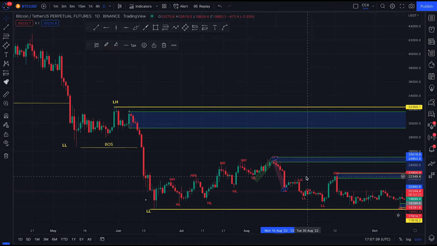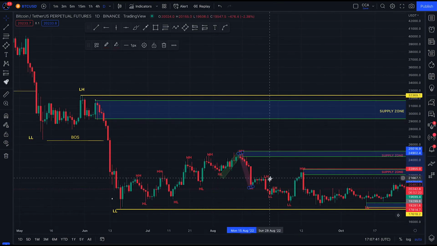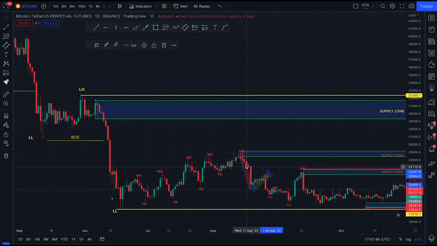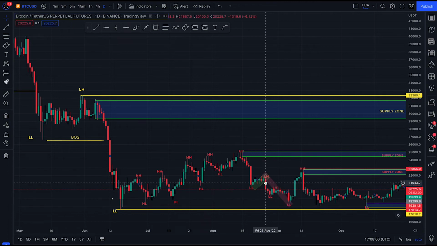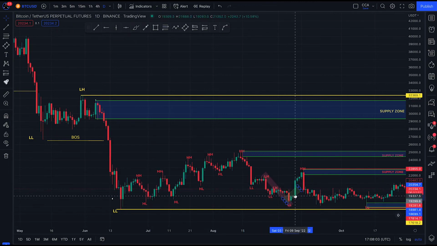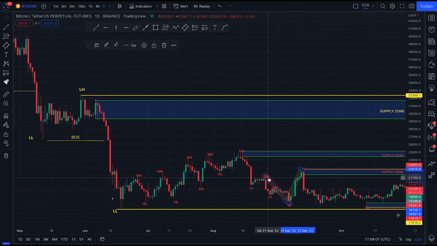The market broke structure to the downside, telling us now that the bears are in control of the market. So now the bullish move becomes the pullback move. After the market broke structure to the downside, we expected a pullback, and this was actually the pullback. The market now broke structure again to the downside. We expected a pullback, and yes, the market pulled back, but instead the market broke this lower high that gave us this lower low.